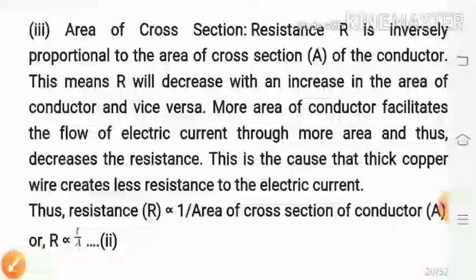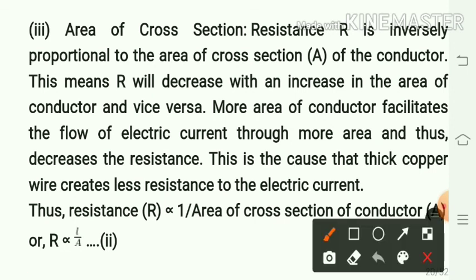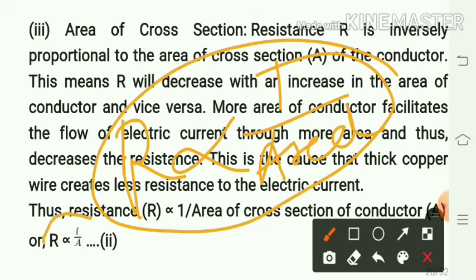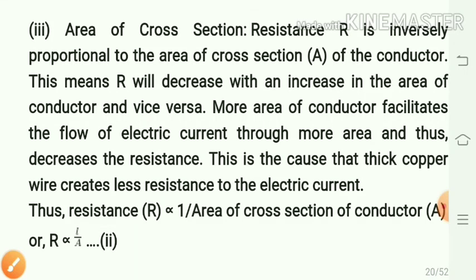Now we can see how the area of cross section of this metallic wire affects the resistance. Resistance is inversely proportional to area of cross section. It means that R is proportional to 1 upon area, here shown as 1 by A. If the area of cross section or thickness of the wire is increased, resistance is decreased.